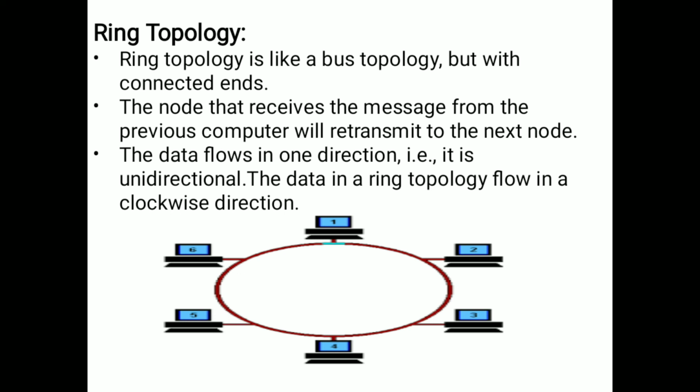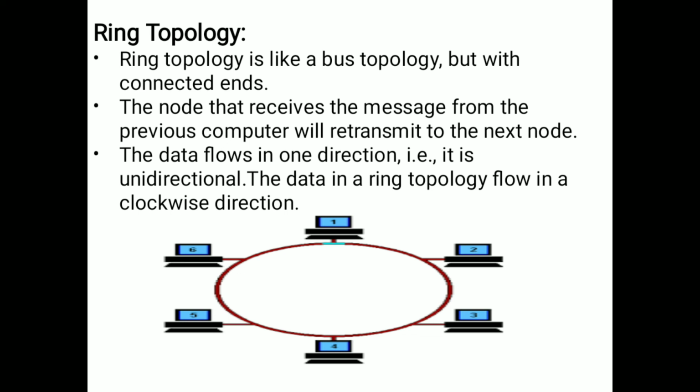For example, if you want to send the data from the first system to the sixth one, we cannot send it directly, even though the sixth computer is next to the first computer, because we cannot send in this direction.